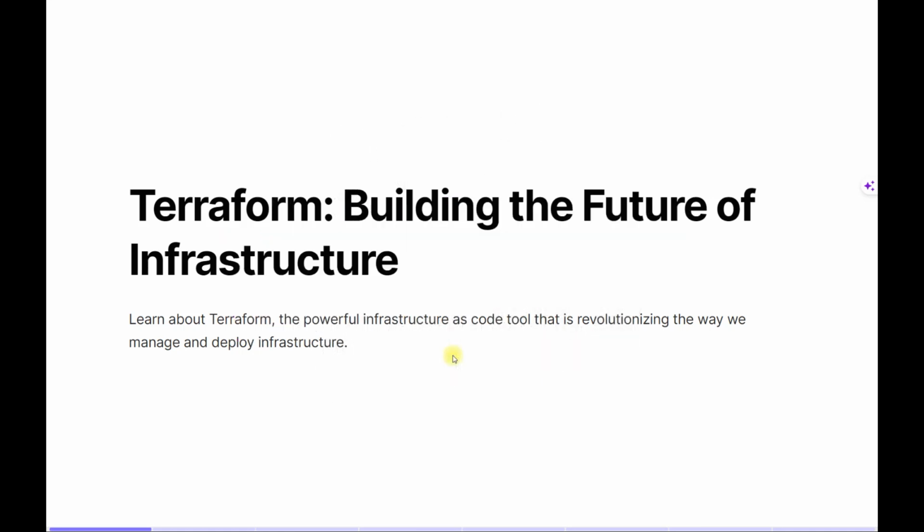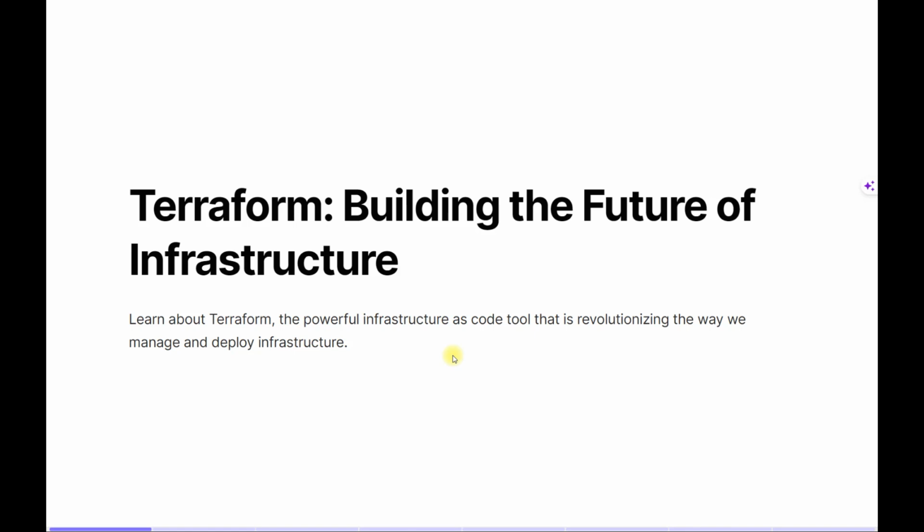Why are we saying Terraform is building the future of infrastructure? Because Terraform is such a powerful tool, used as infrastructure as code, where it defines everything required for your application, like a server, virtual machines, or any component, even the networking component. We can define those components as code, so we can reuse it. There are many advantages if we can use it as a template, so there are many chances that the component or application we are building or provisioning will be error free, because we are using the same template every time.